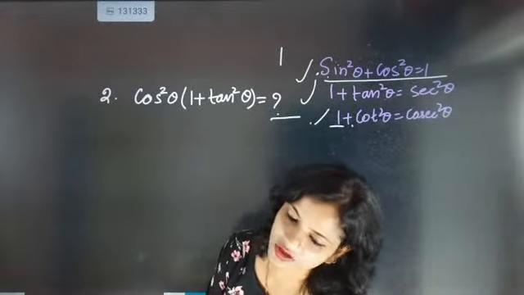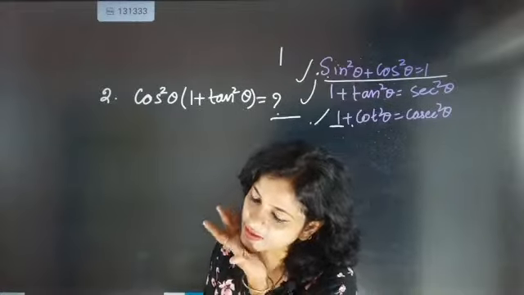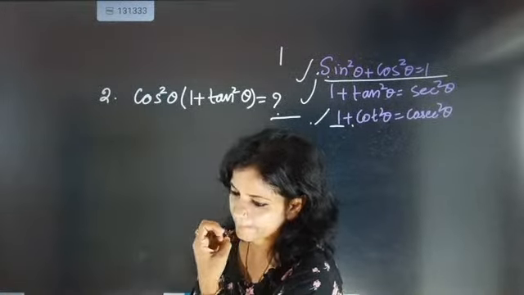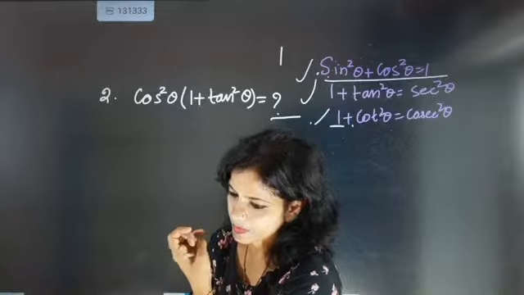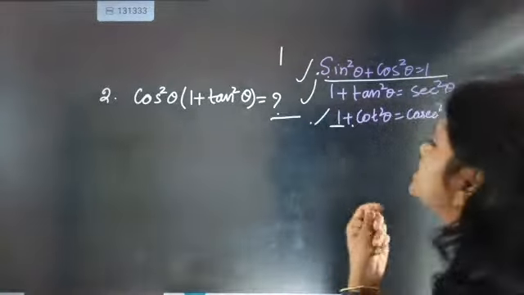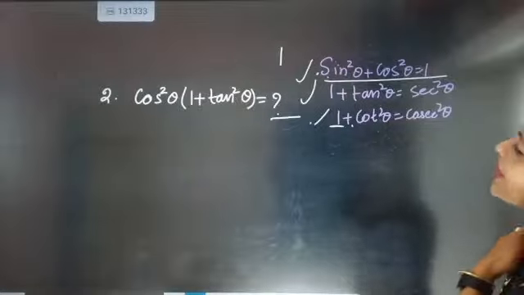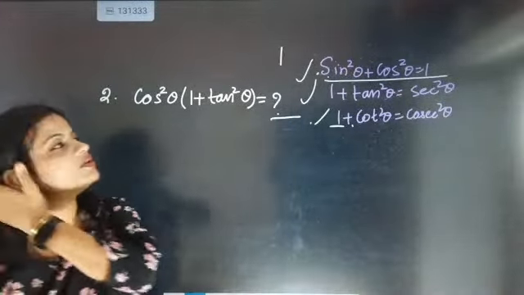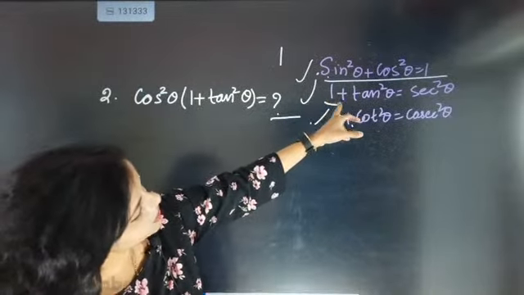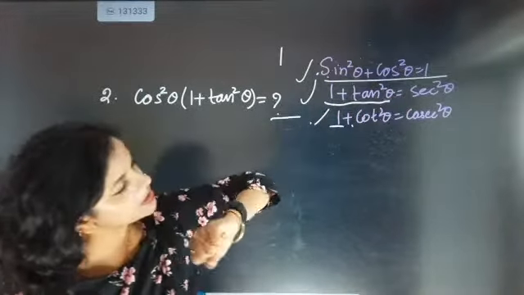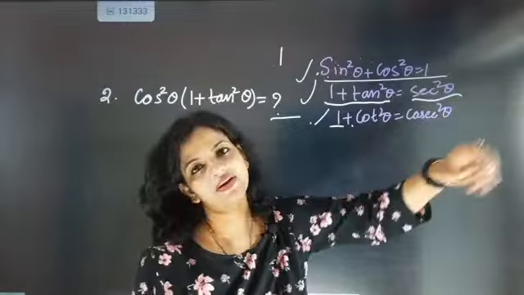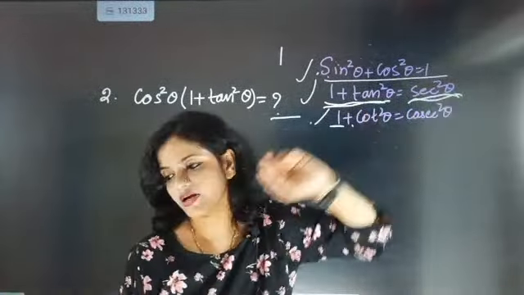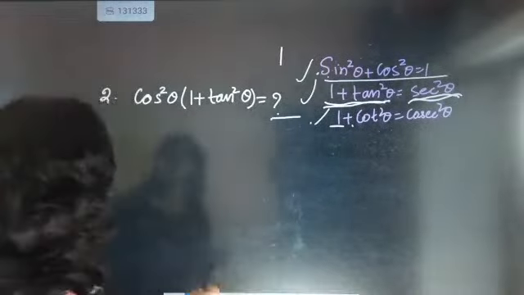I'm just moving out so that you can write the answer. Come on, you can do it here. Easy. Which trigonometric identity formula should I use? Then you will say we can use the second one, because 1 plus tan square theta equals secant square theta. Directly we can see here 1 plus tan square theta is coming as secant square theta.